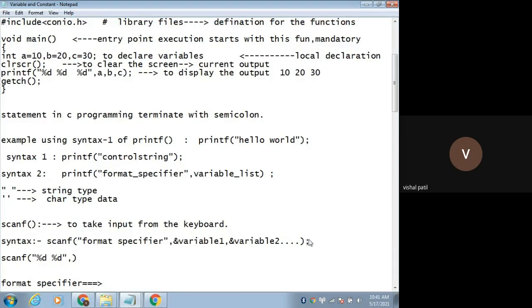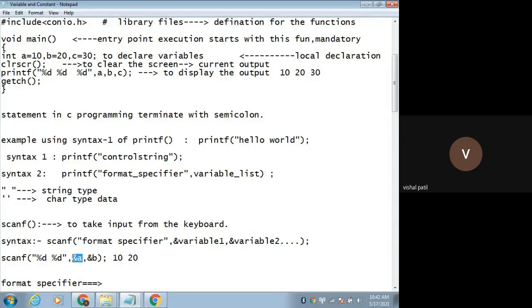Then how many inputs do you want to take? Because I want to do addition of two integers, I have used the A and B variables. So ampersand A and ampersand B. It means that if I take the value as 10, it will get stored at a particular memory address. That ampersand symbol indicates the memory address. If I enter 10 and 20, this 10 will be stored in variable A at a particular memory address, right? Because in memory you have a representation like this.